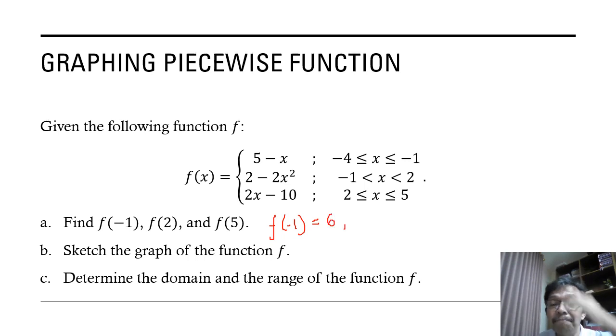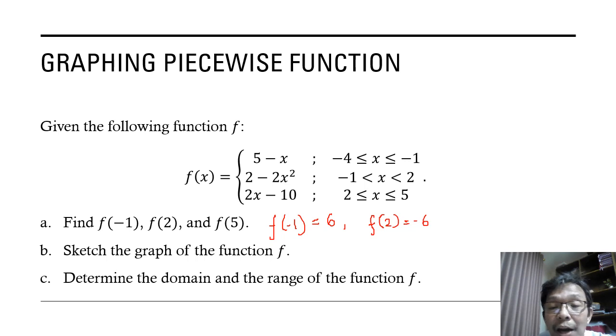And the second, f(2). How about f(2)? Which rule do we use? We use this rule, the third rule, because the position of 2 is here. And we use this rule. So 4 minus 10, which is -6.